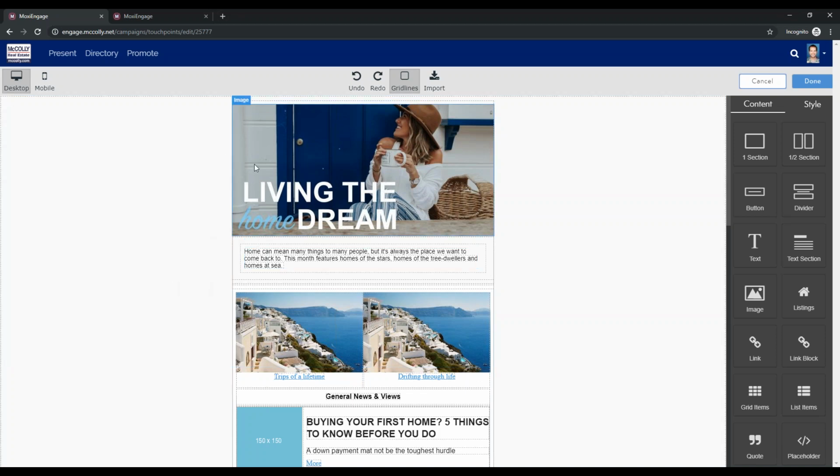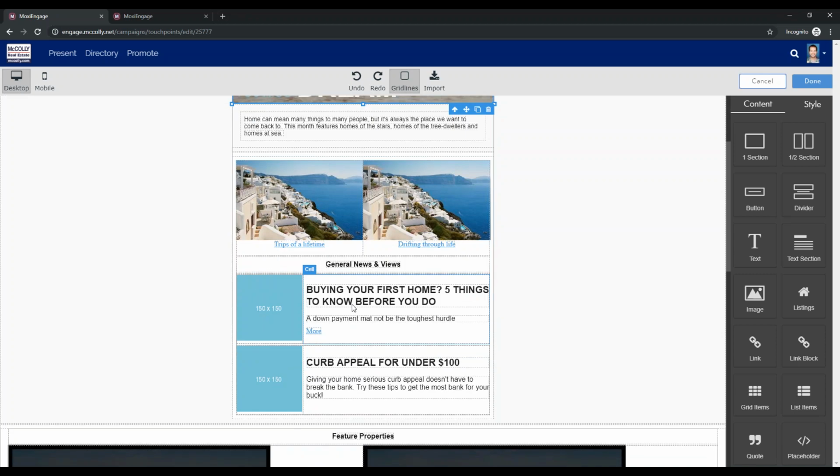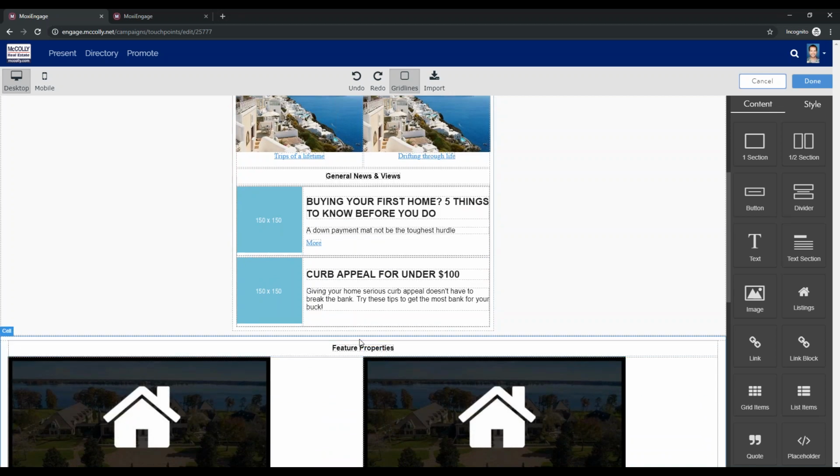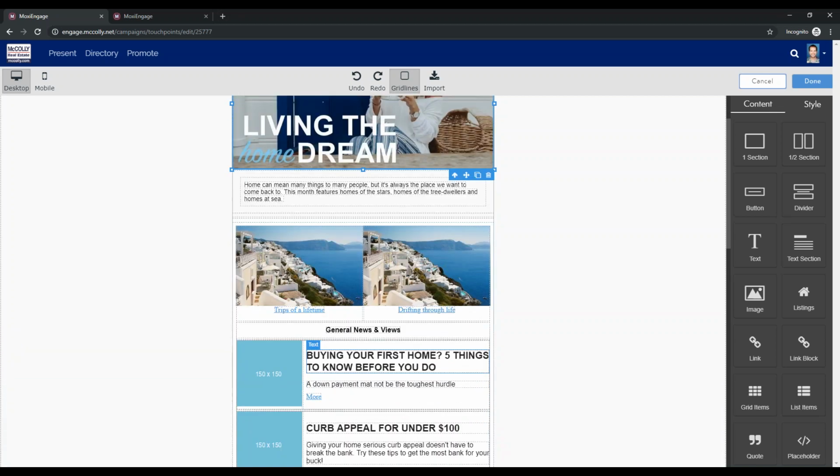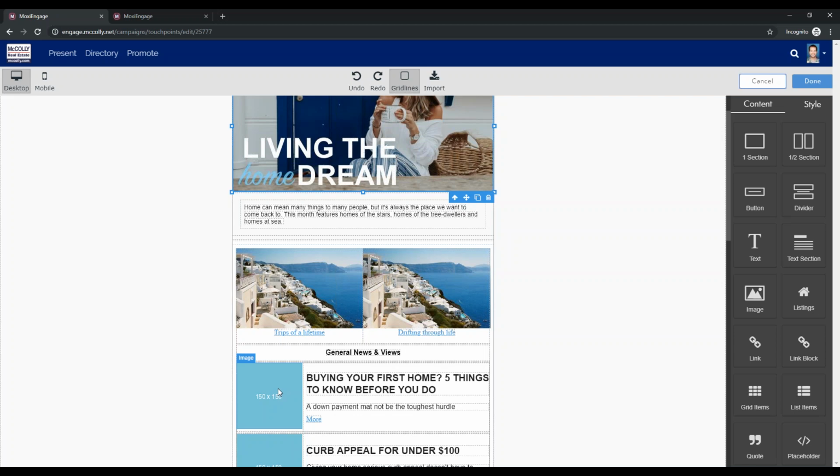So you could come in here, change up the images extremely easy. So you can swap out these images, you can swap out text, you can put in links for different articles, you can have some great general news, you can also put in some featured properties. It's extremely easy to just come in here and be able to swap things in and out.